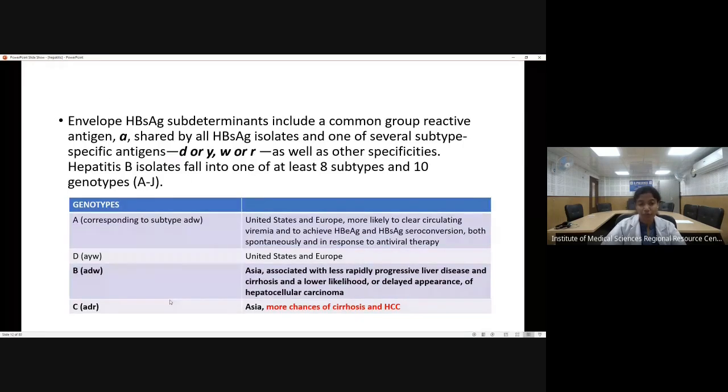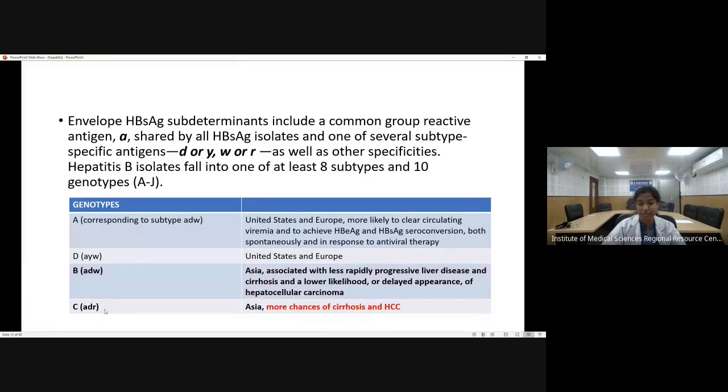Now, what is the importance of knowing this? In Asia, the most common genotypes are genotype B and genotype C. If we find genotype C, it has more chances of developing cirrhosis and hepatocellular carcinoma. While genotype B is a less rapidly progressive liver disease, and there are fewer chances of cirrhosis in this case.